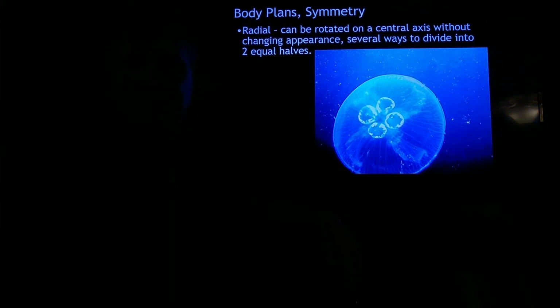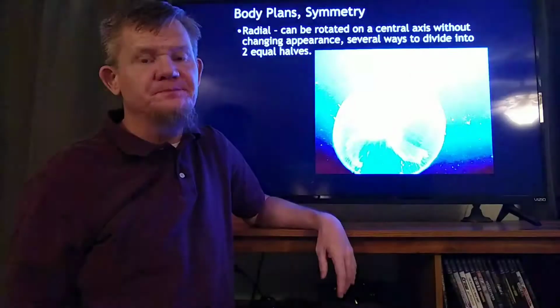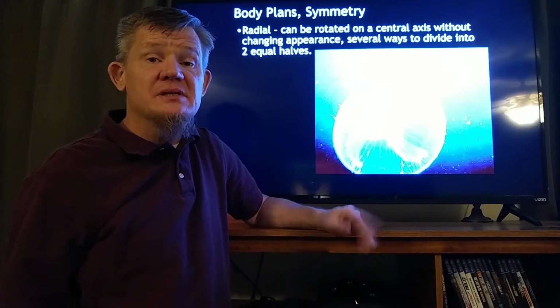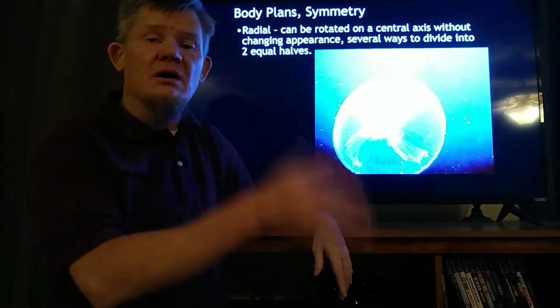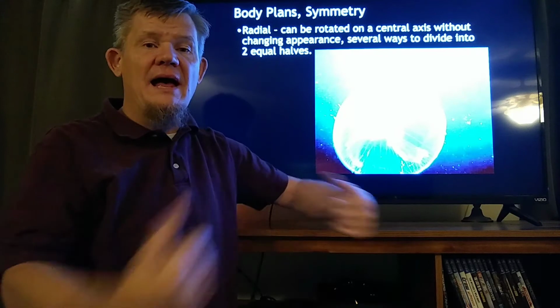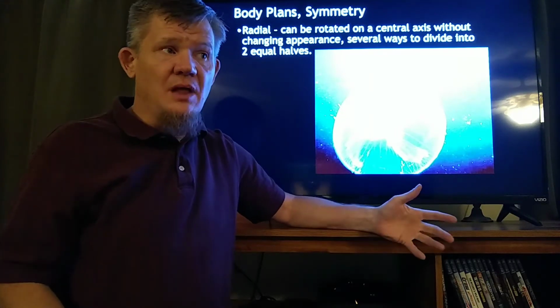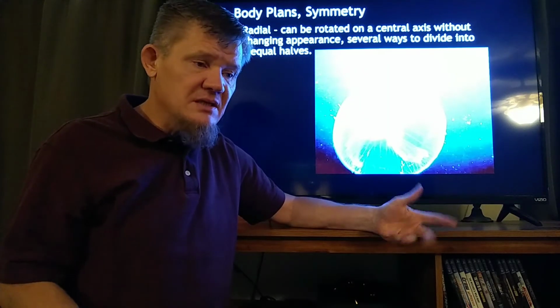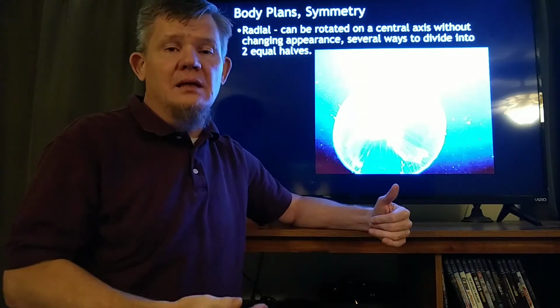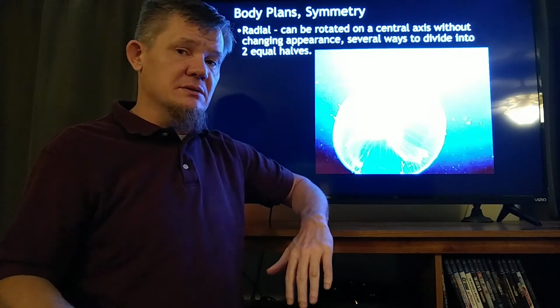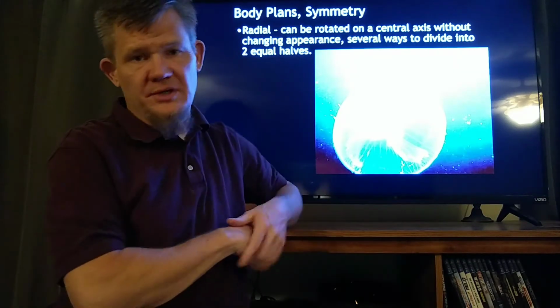Our next body plan is radial symmetry. Radial symmetry is the symmetry of a pie or a cake or a pizza. How many different ways are there to cut pizza into 2 equal halves? The answer is, well, there's a lot. There's a lot of ways you could cut a pizza and end up with 2 equal halves. A lot of ways to cut a cake and end up with mirror images. That's radial symmetry.